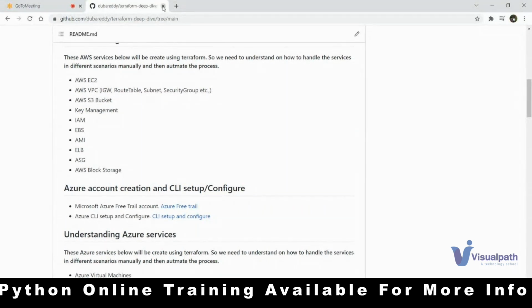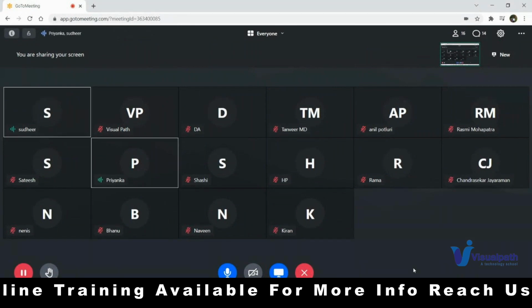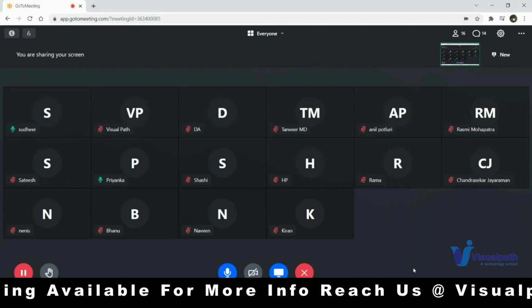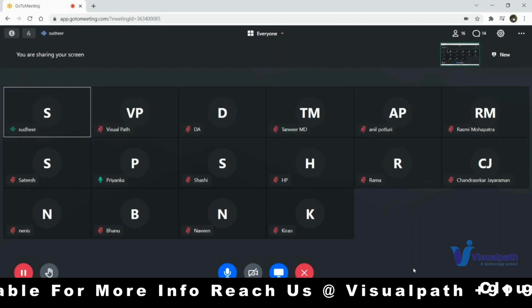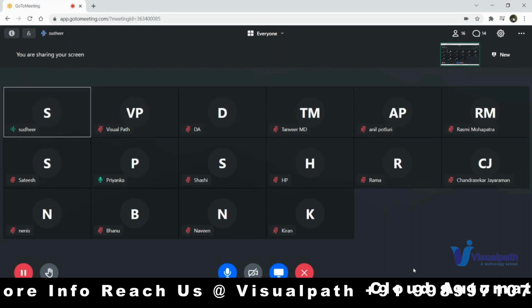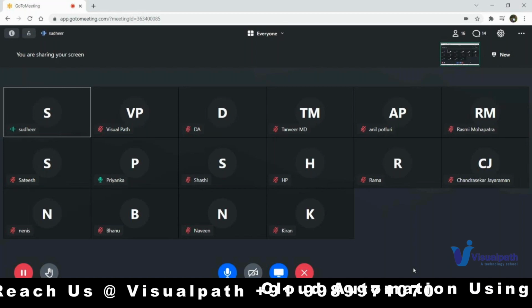Any questions, please? Priyanka: Whether these migrations are also covered in Terraform? Migration is not actually handled by Terraform, to be frank. You're creating infrastructure, you're not doing any data migration, right?